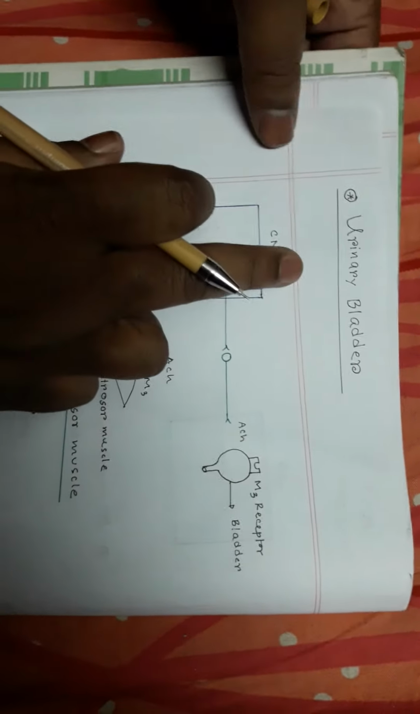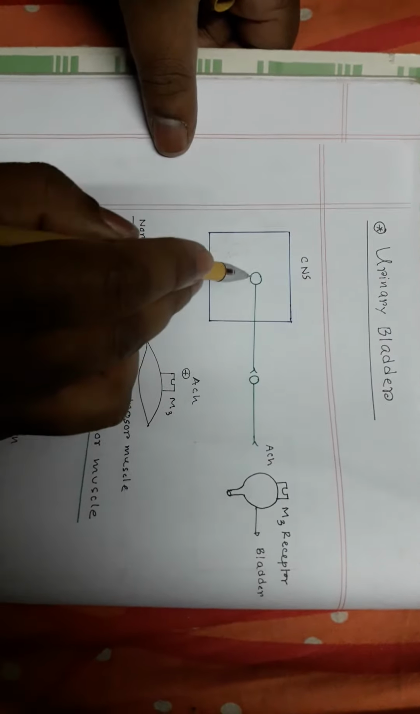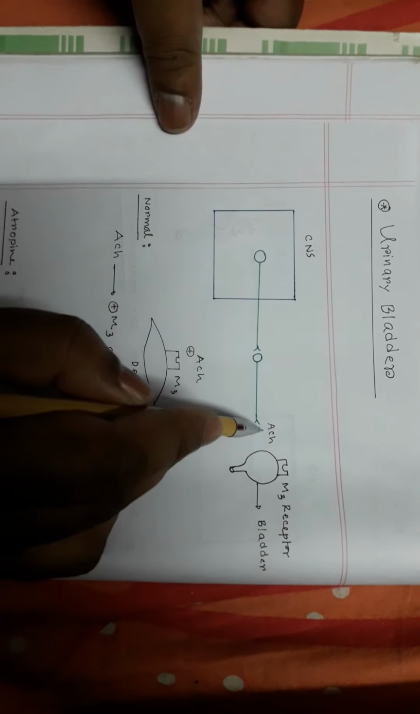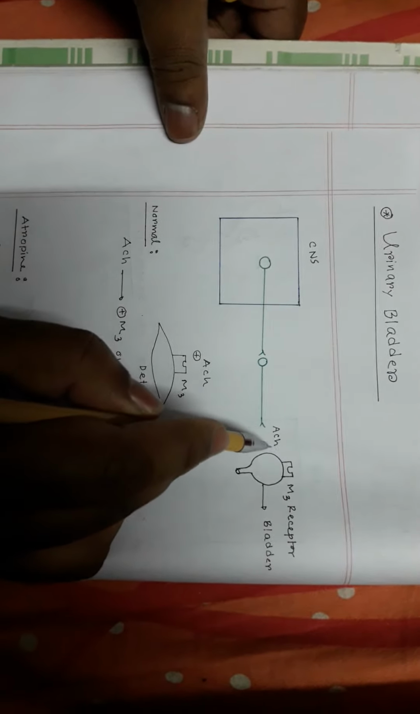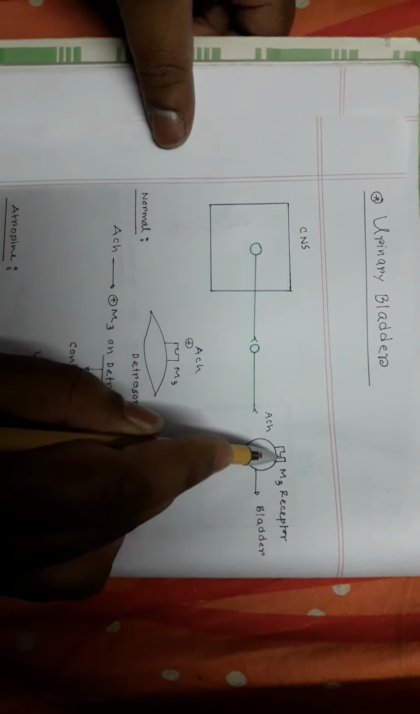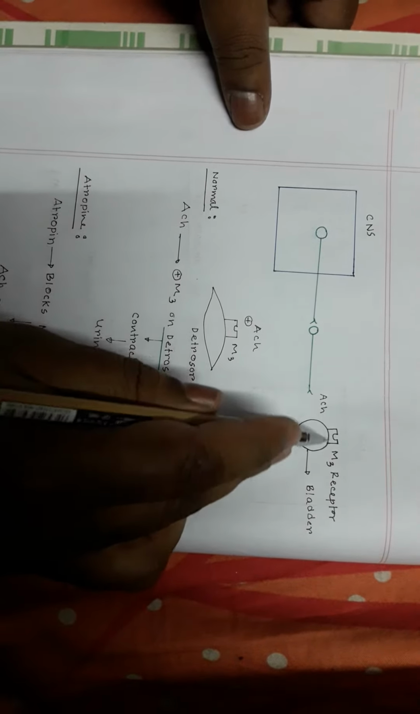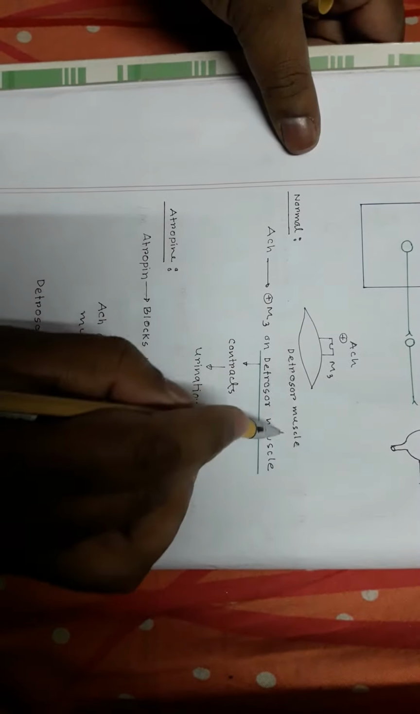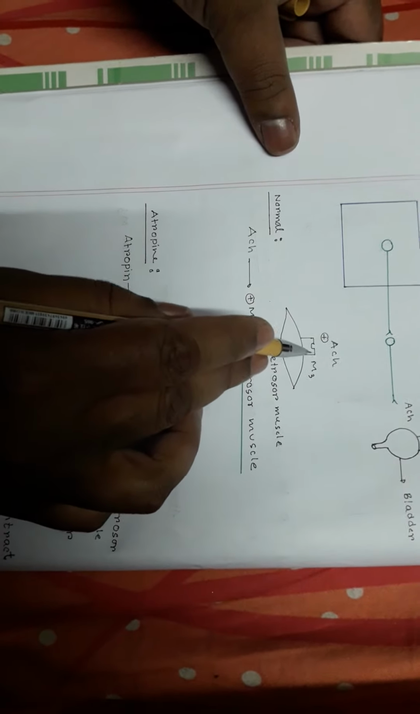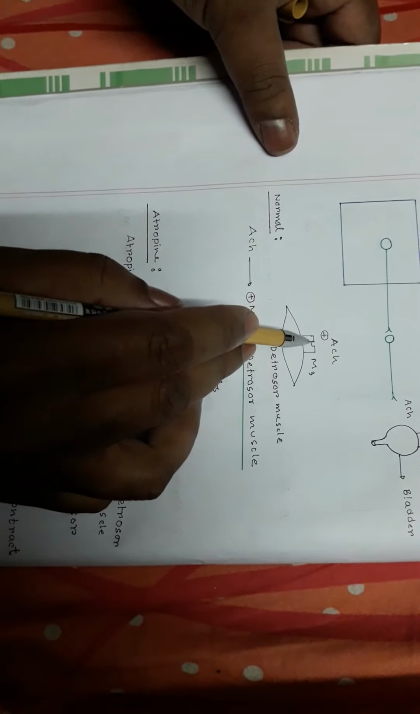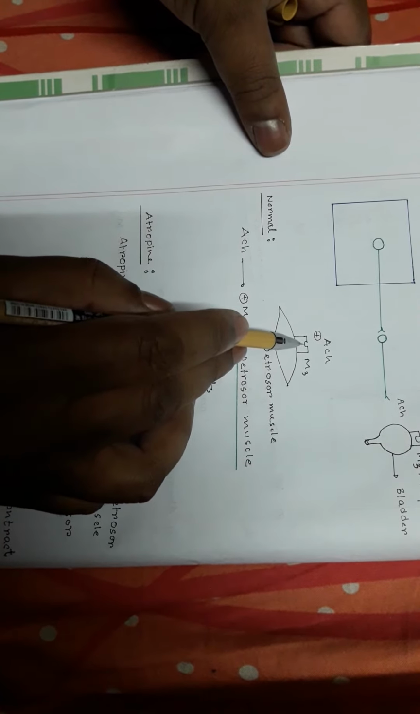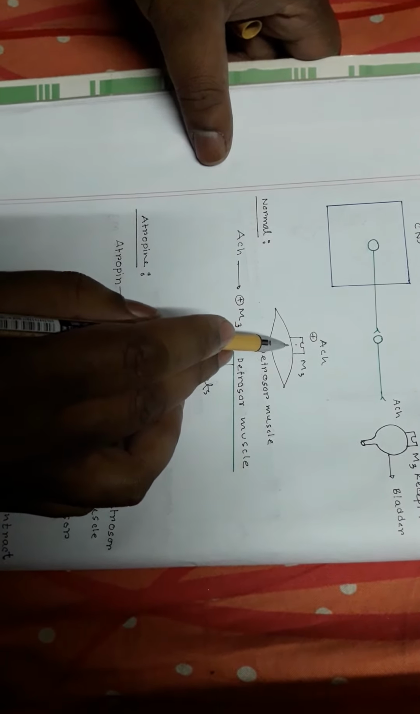Second, let's see the action of acetylcholine on the urinary bladder. This is the central nervous system, preganglionic neuron, postganglionic neuron. The postganglionic neuron releases acetylcholine, and acetylcholine stimulates the muscarinic receptor on the surface of the detrusor muscle in the bladder. You know that on the bladder there is detrusor muscle, and on the surface of this detrusor muscle there is a muscarinic receptor, and acetylcholine stimulates the muscarinic M3 receptor on the detrusor. When the M3 receptor on the detrusor is stimulated, the detrusor muscle actually contracts, and when the detrusor muscle contracts,